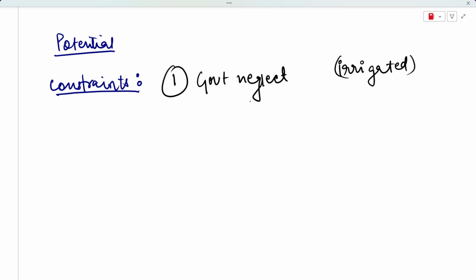So we've talked about a lot of potential of dryland farming. Let us now talk about some of the constraints of dryland farming. What are the potential constraints? The biggest constraint that we can see is government neglect. This is the biggest constraint in dryland farming, because policies are focused on irrigated farming, and dryland farming has been ignored. So the first constraint is government neglect.